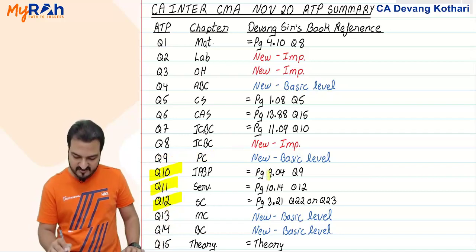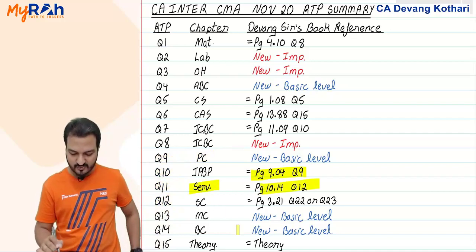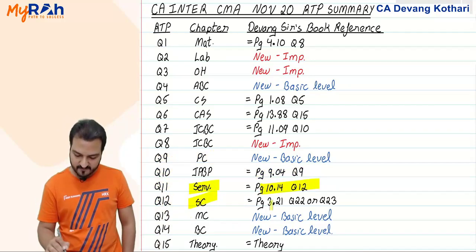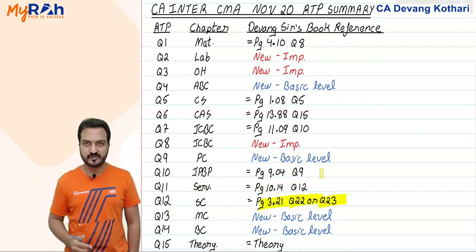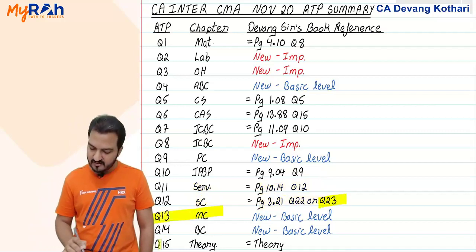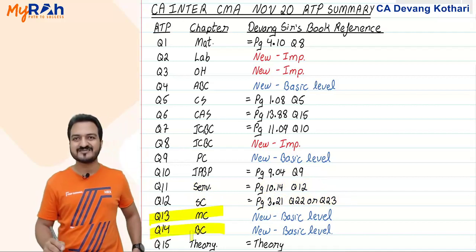That is from Joint Products, Byproducts. Question 9, service costing. Question 12, and standard costing. Question 22, 23. Both are also similar to this question here. Then question 13, marginal costing, and question 14, budgetary control.